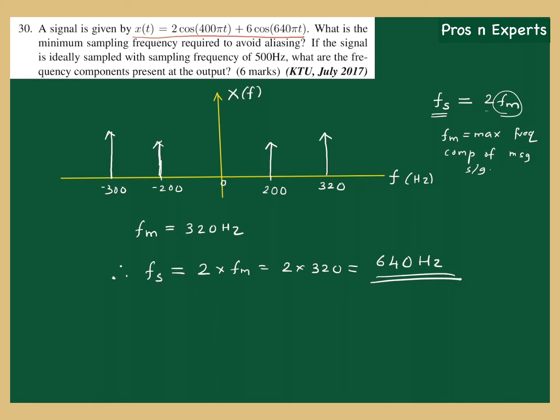Now they have asked one more question. If the signal is ideally sampled with the sampling frequency of 500 hertz, so they are changing the question criterion, what are the frequency components present at the output? For that I can redraw the spectrum of the sampled signal.